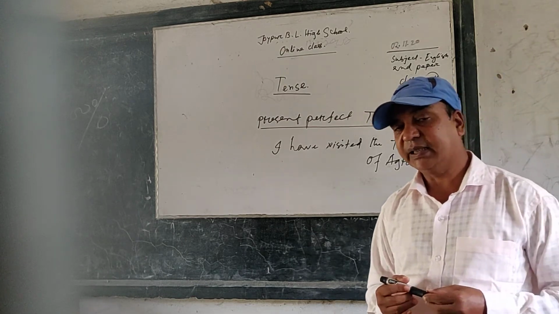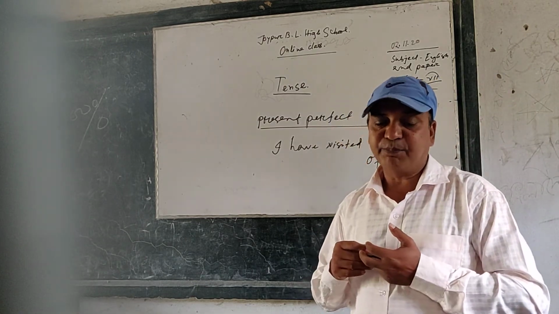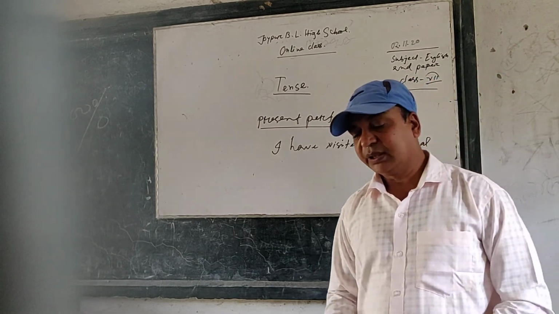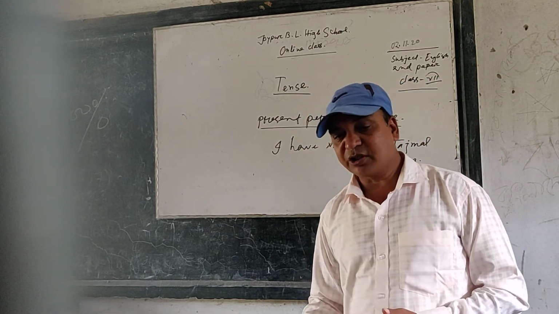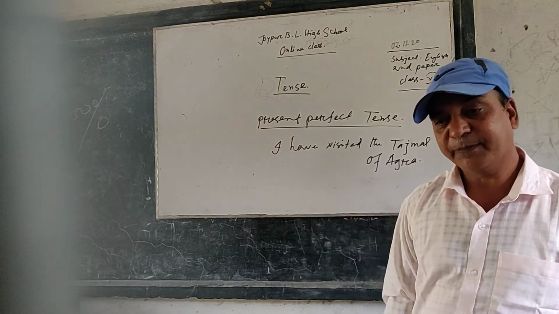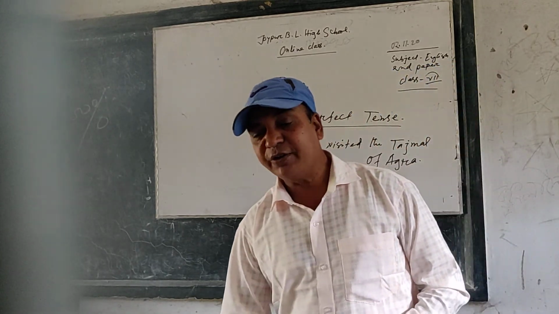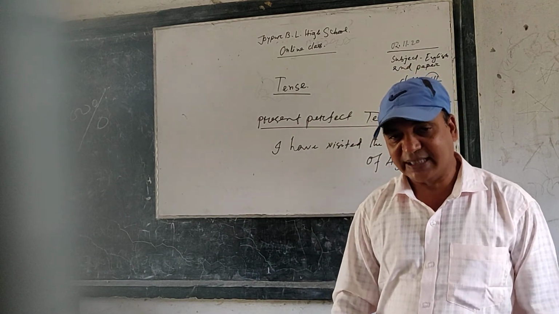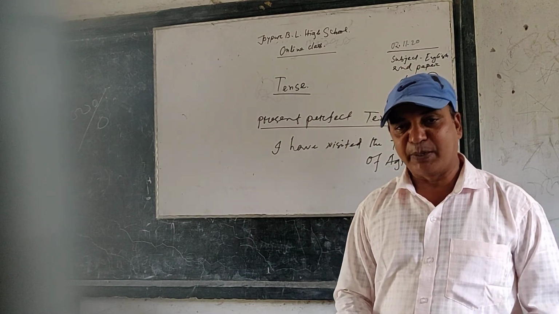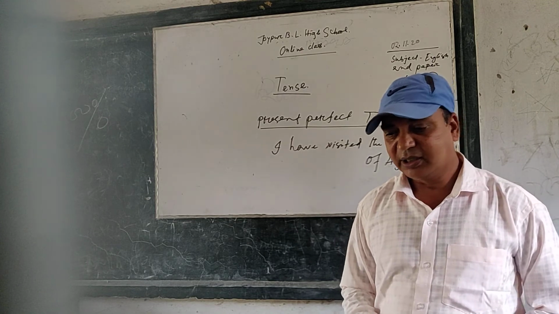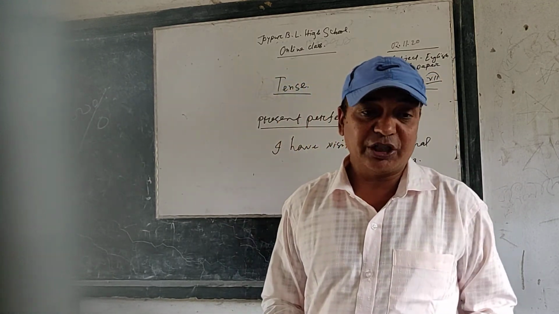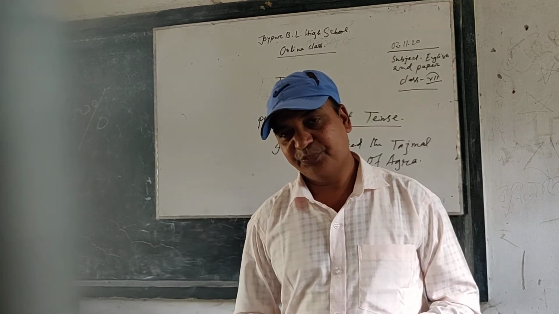Dear learners, here I can give you another example. Recently, I have lost my keys of motorbike and I am looking for it. I have lost my keys and I am still looking for them, and I have not yet found it.